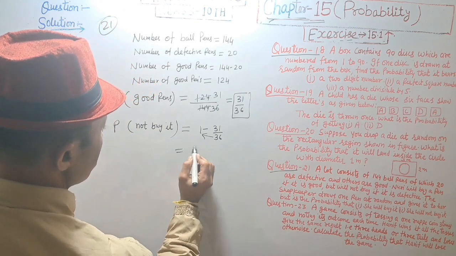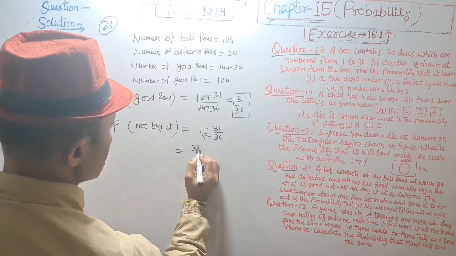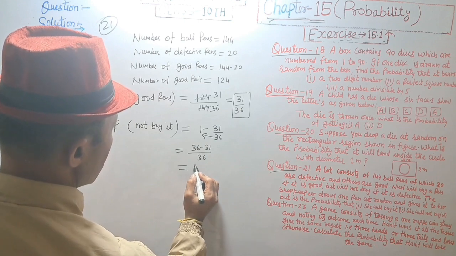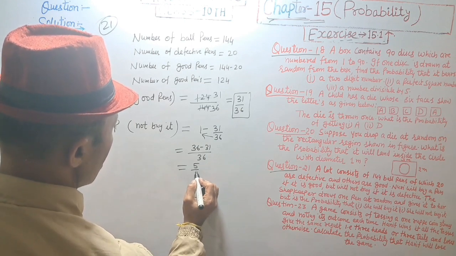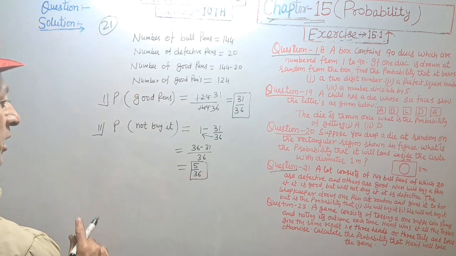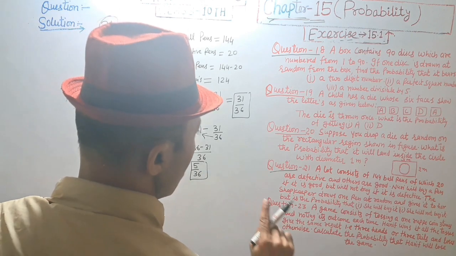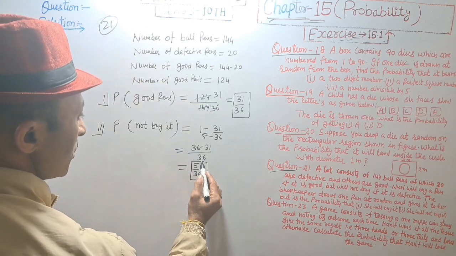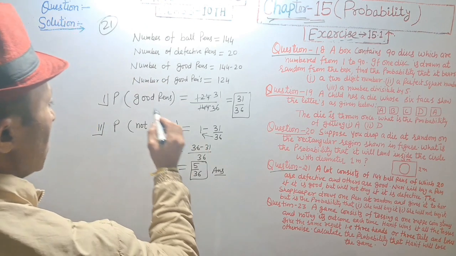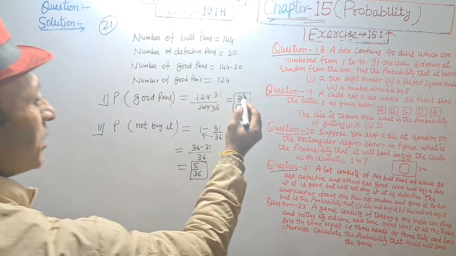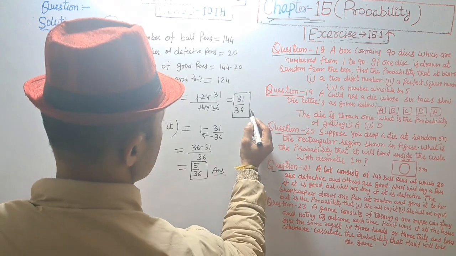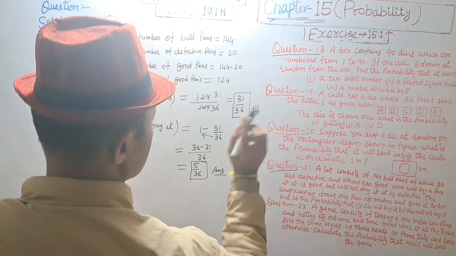This implies 36 minus 31 divided by 36, and that is equal to 5 upon 36. Probability she will not buy it is 5 upon 36. Answer. And she will buy it, its probability is 31 upon 36. Answer.